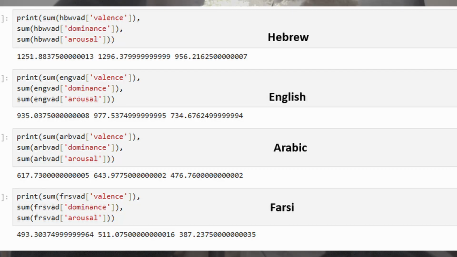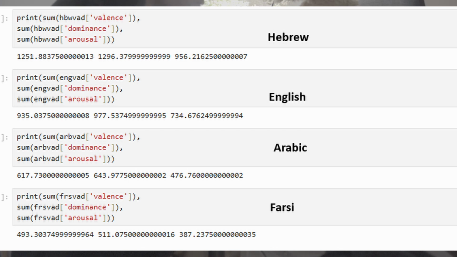What this tells us is, although the frequency of words may be different, the unique ones are not. It's broadly the same kind of sentiment being expressed by each article. So to check this, I summed the V, the A, and the D scores of each article, looking for the highest to see if anything was particularly happier, more aroused, more dominant. And I found that Hebrew was higher on all three.